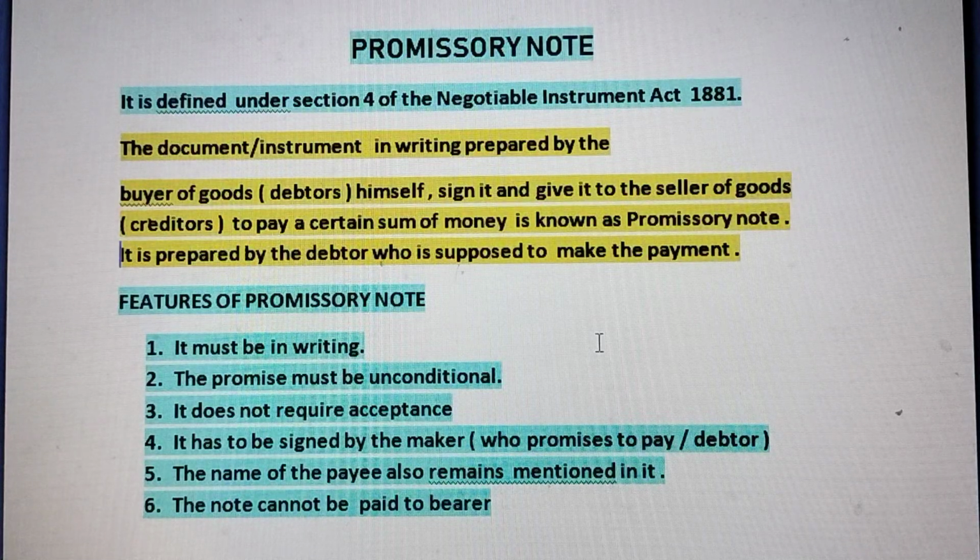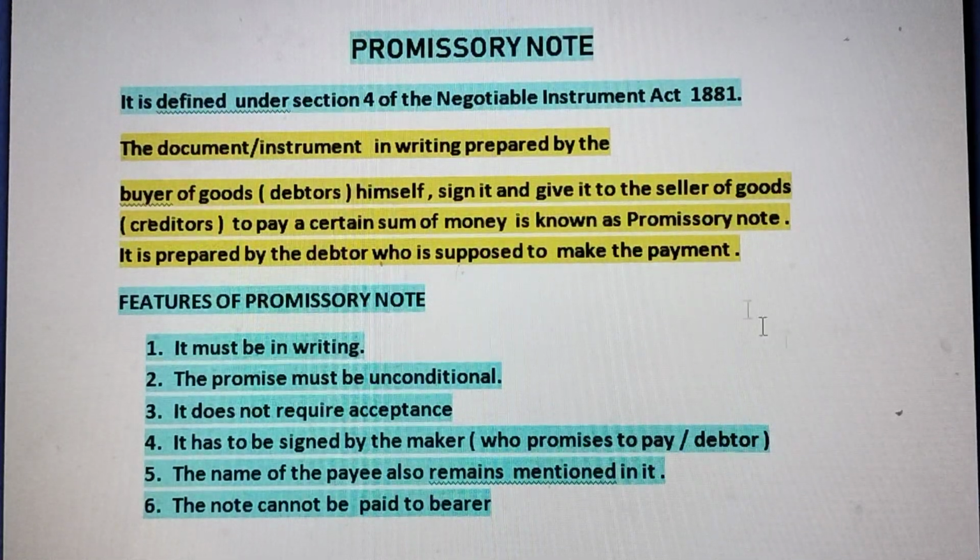And lastly, the note cannot be paid to bearer. In case of bills of exchange, it can be paid to anyone who possesses the bill on the due date. That is a bearer, but promissory note cannot be paid to the bearer. That is, it cannot be transferred to any other person. The person whose name has been mentioned in the note, he is only eligible to get payment. So it cannot be paid to bearer. Any other person holding the promissory note will not be paid on the due date. So this is all about the promissory note.